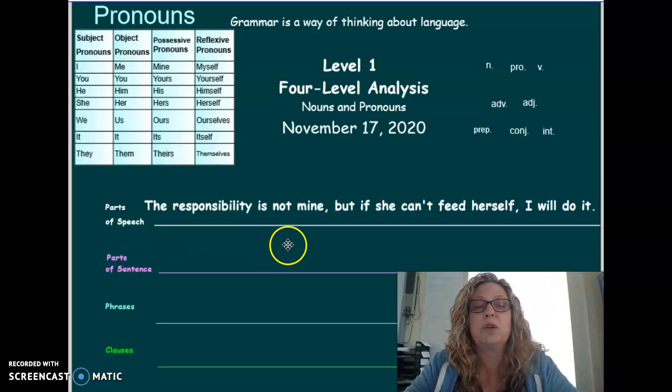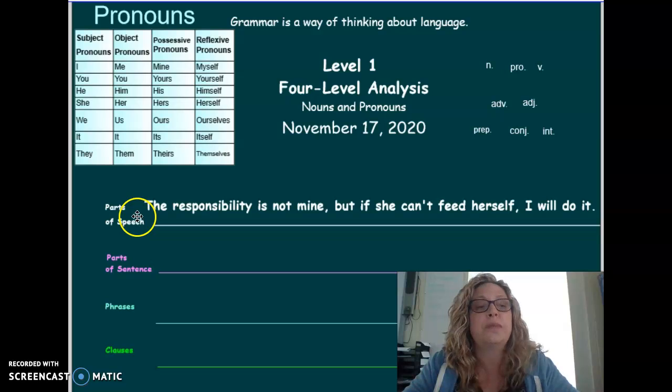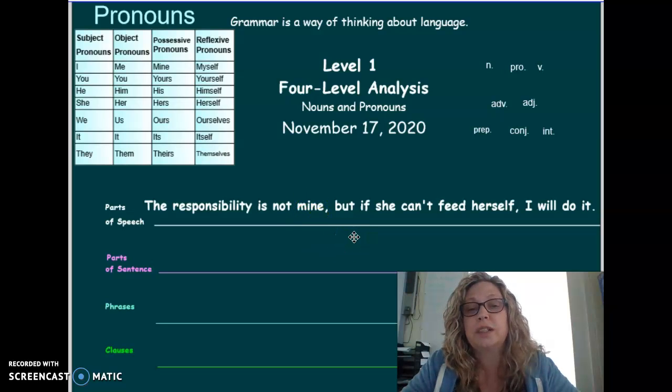So let's look at the word the. Is this a noun? Is it a person? Is it a place? Is it a thing? And we're always going to look at it the way it's used in the sentence, because some words can change parts of speech depending upon how they're used. The really doesn't do that, but some words do. The way it's used in this sentence, the responsibility is not mine. Is the a person? Nope. Is it a place? Nope. Is it a thing? Nope. Is it standing in for a noun? Nope. So it's something else. It is an adjective. We can get into that later.